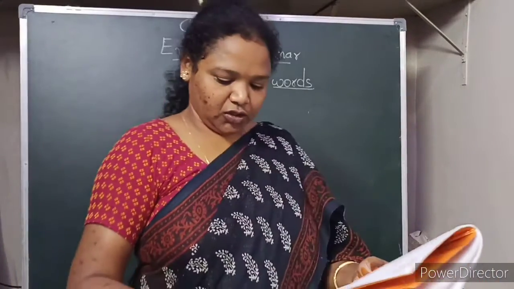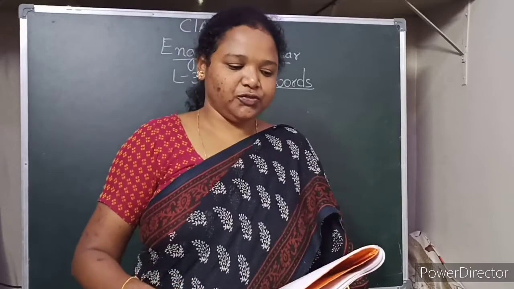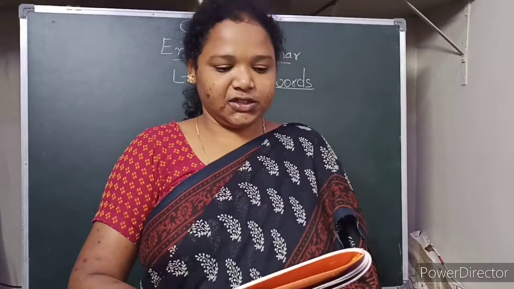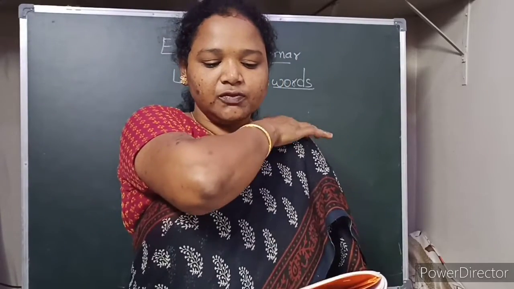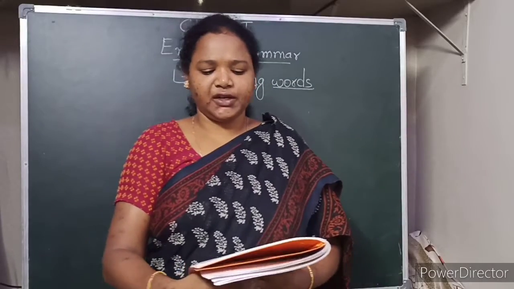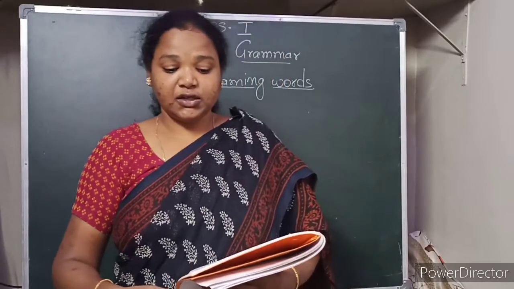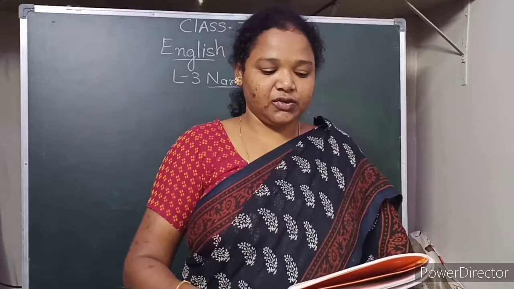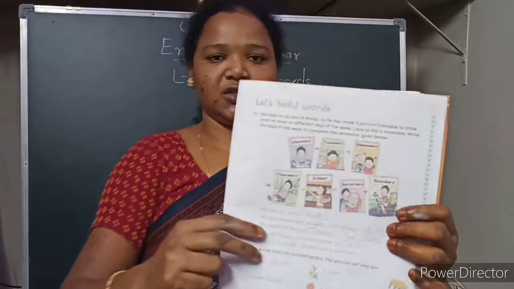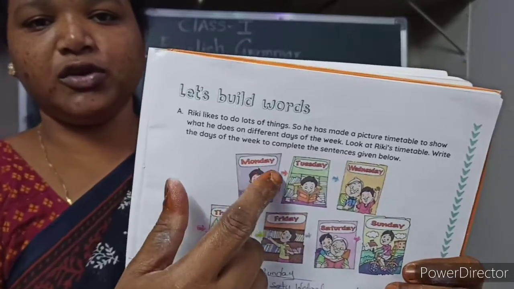Okay, children, so turn on page number 15. So 15, they have given exercise A. Let's read it. Ricky likes to do a lot of things, so he has made a picture timetable to show what he does on different days of the week. Look at Ricky's timetable. Write the days of the week to complete the sentences given below. So they have given pictures. What Ricky is doing on different days.